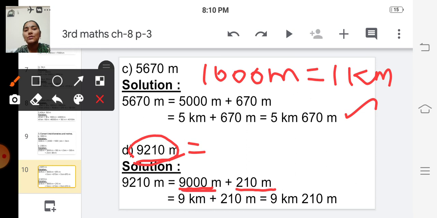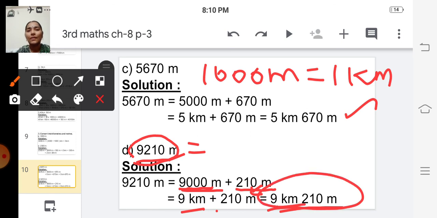So 9000 meter is equal to 9 kilometer, plus this 210 meter, and this can be written as 9 kilometer 210 meter. So we have converted that meter into kilometers and meters. Have you all understood, children? It is very easy. First thing you have to split that into two parts and you have to use this conversion.